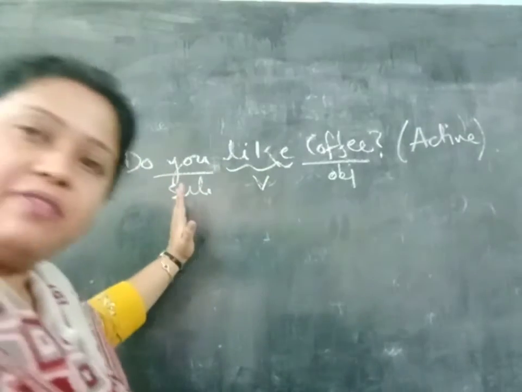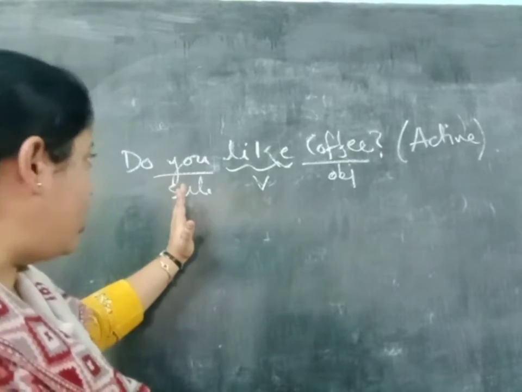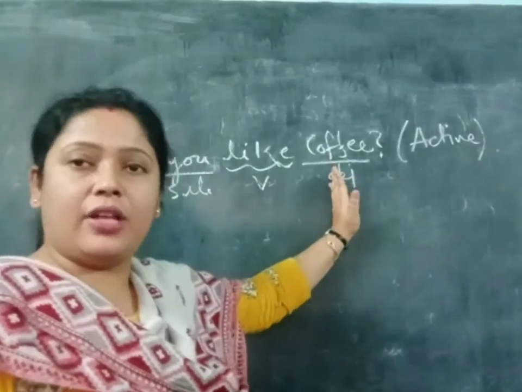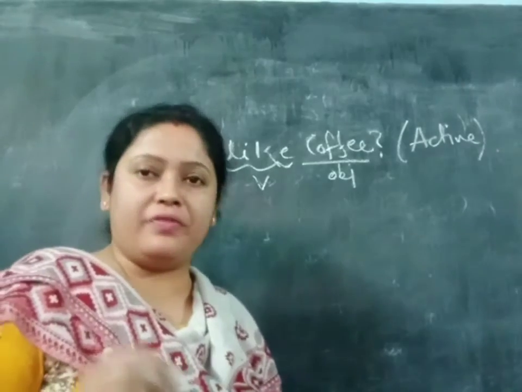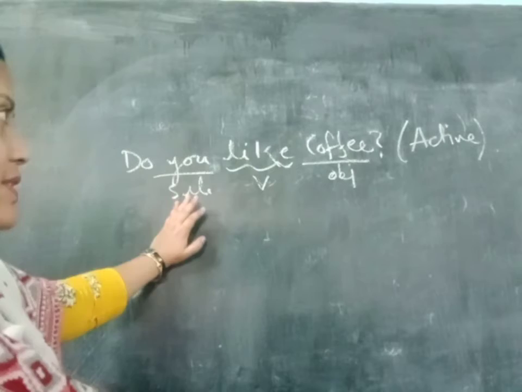So we have got the subject, the object, the verb, and we know the tense of the verb, that is simple present tense.